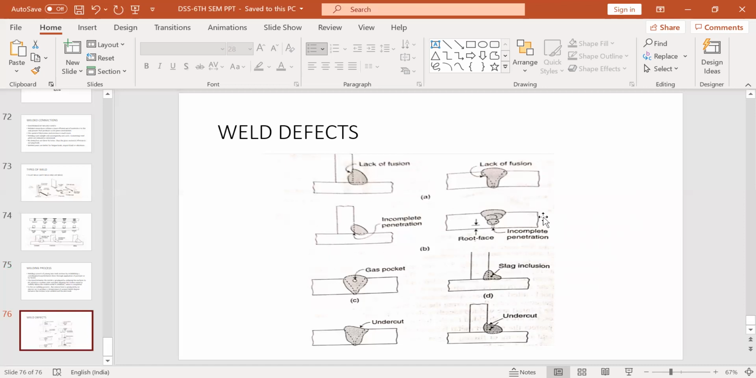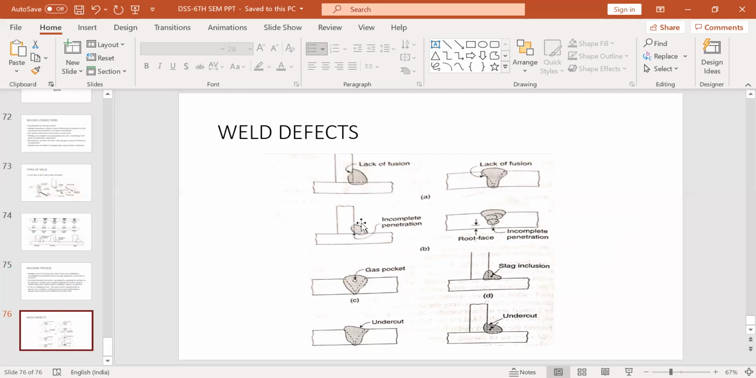This is for fillet welding. This is for butt welding. Both of those are shown. Incomplete penetration is another defect. It is the failure of the weld metal to penetrate the complete depth of the joint. So now when you run the welding electrode, the entire depth sometimes may not be penetrated.